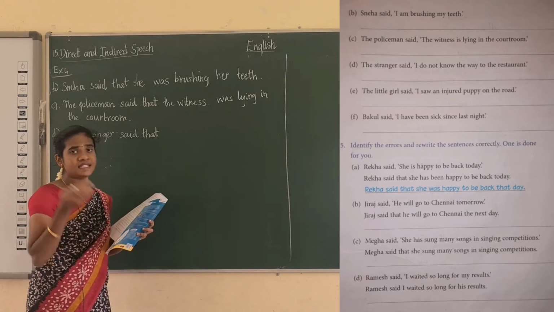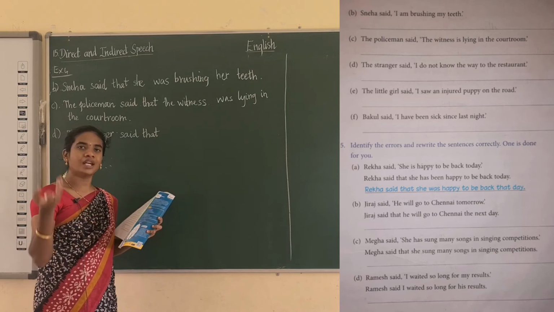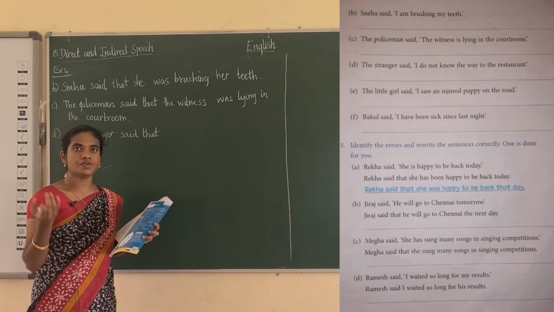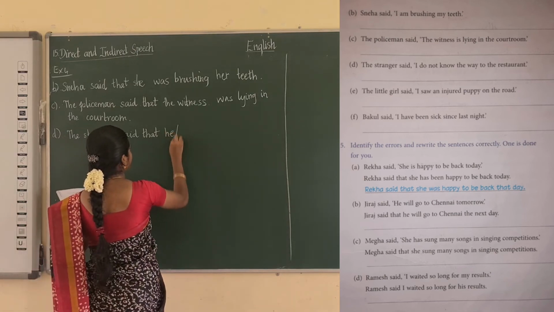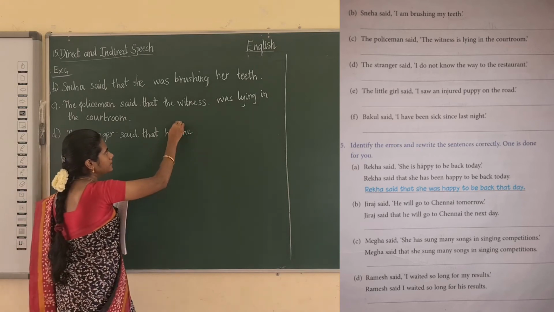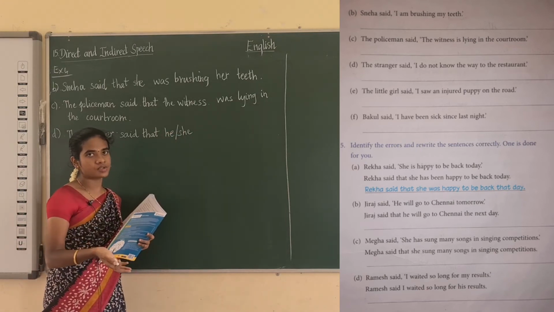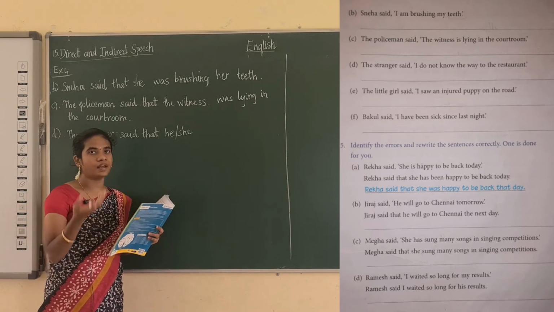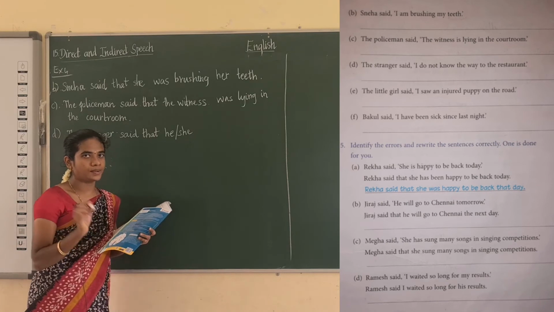Here they are given the stranger, we don't know the stranger is a girl or boy. You can put anyone, but I am writing together, I am putting slash also. You can write he also, or you can write she also, because the stranger may be a boy or girl.